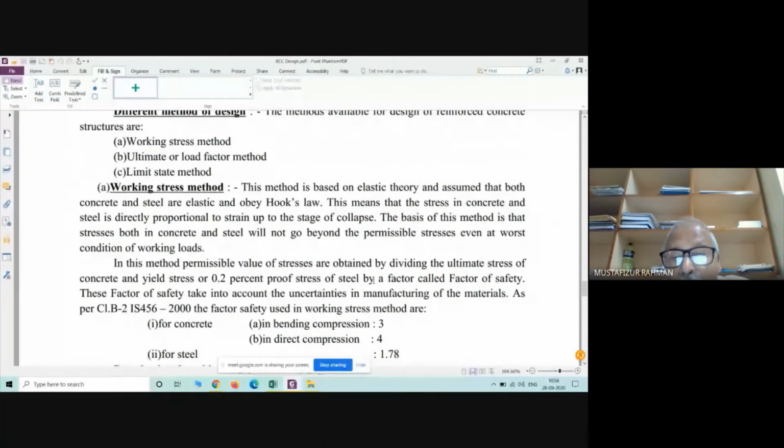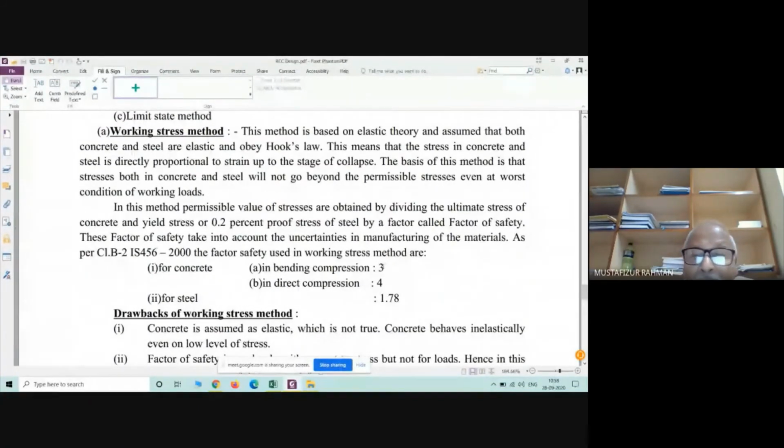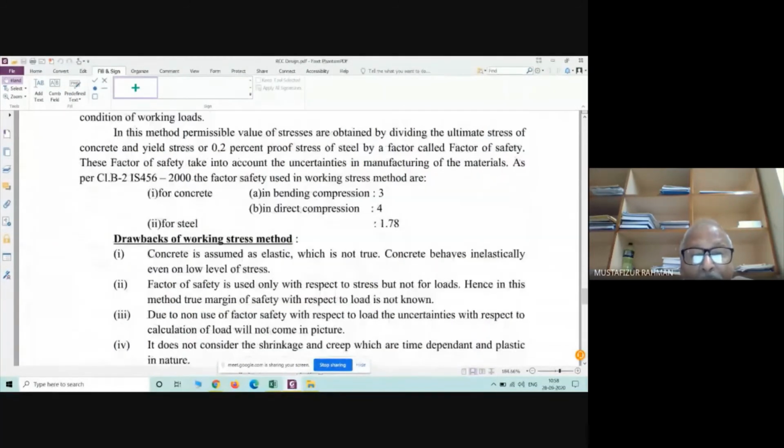See, I have written it, clause B2 IS 456 2000. So these things you will get in the code. Code will be permitted in your examination, so no problem. Now drawbacks.